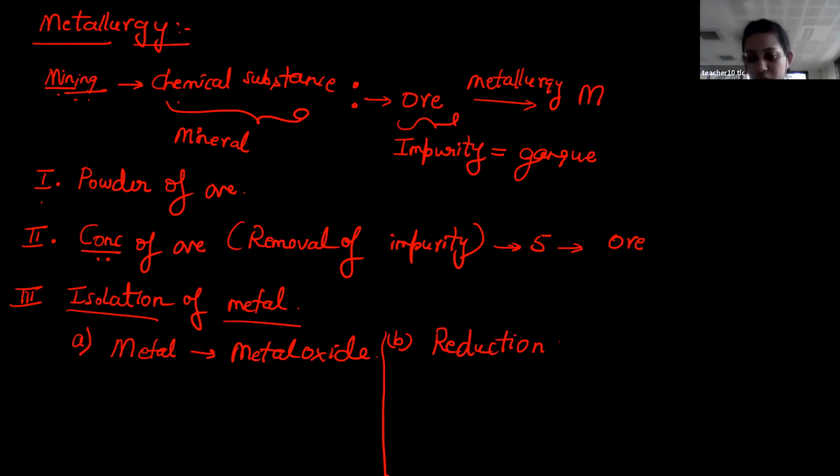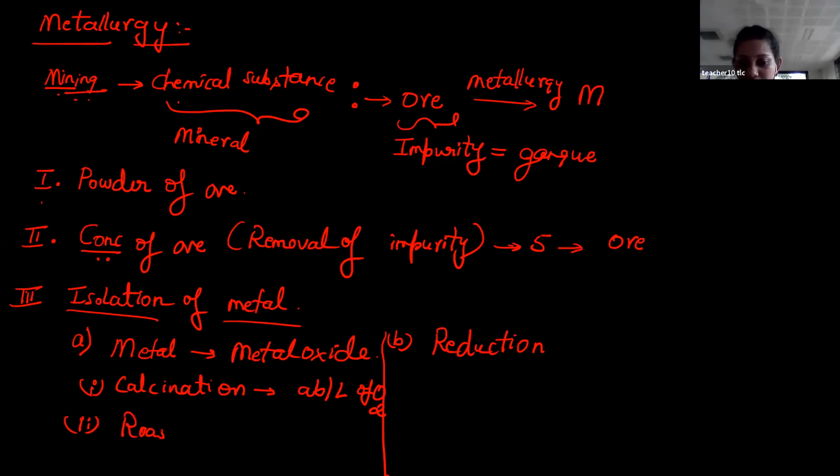Okay, so reduction process. Now, in this metal to metal oxide conversion, once again you have two techniques. That is the calcination technique. What do you mean by calcination? Heating in the absence or in the limited supply of oxygen. Is this clear? Then one more technique you have, the roasting process. Roasting means you have to heat the ore in the excess amount of oxygen. Is this clear, students?